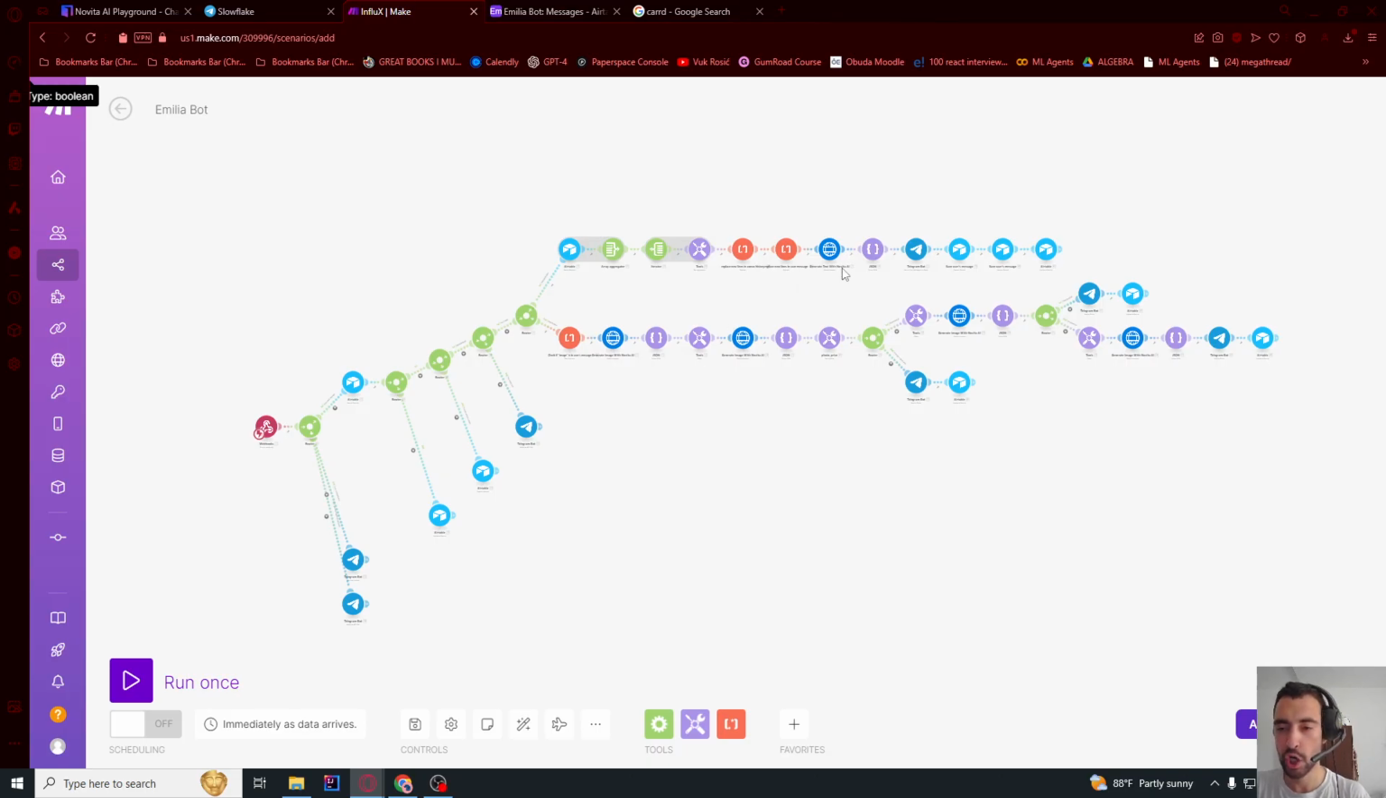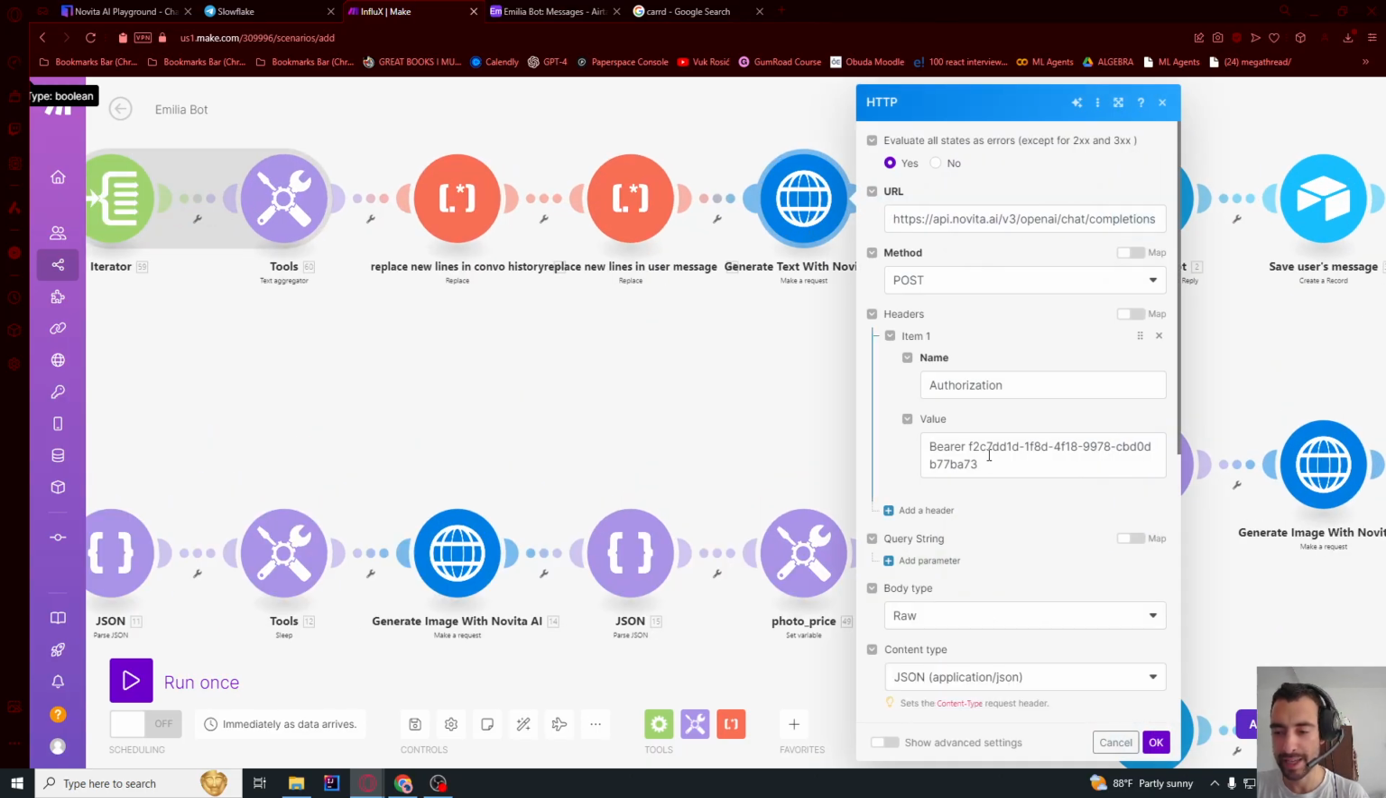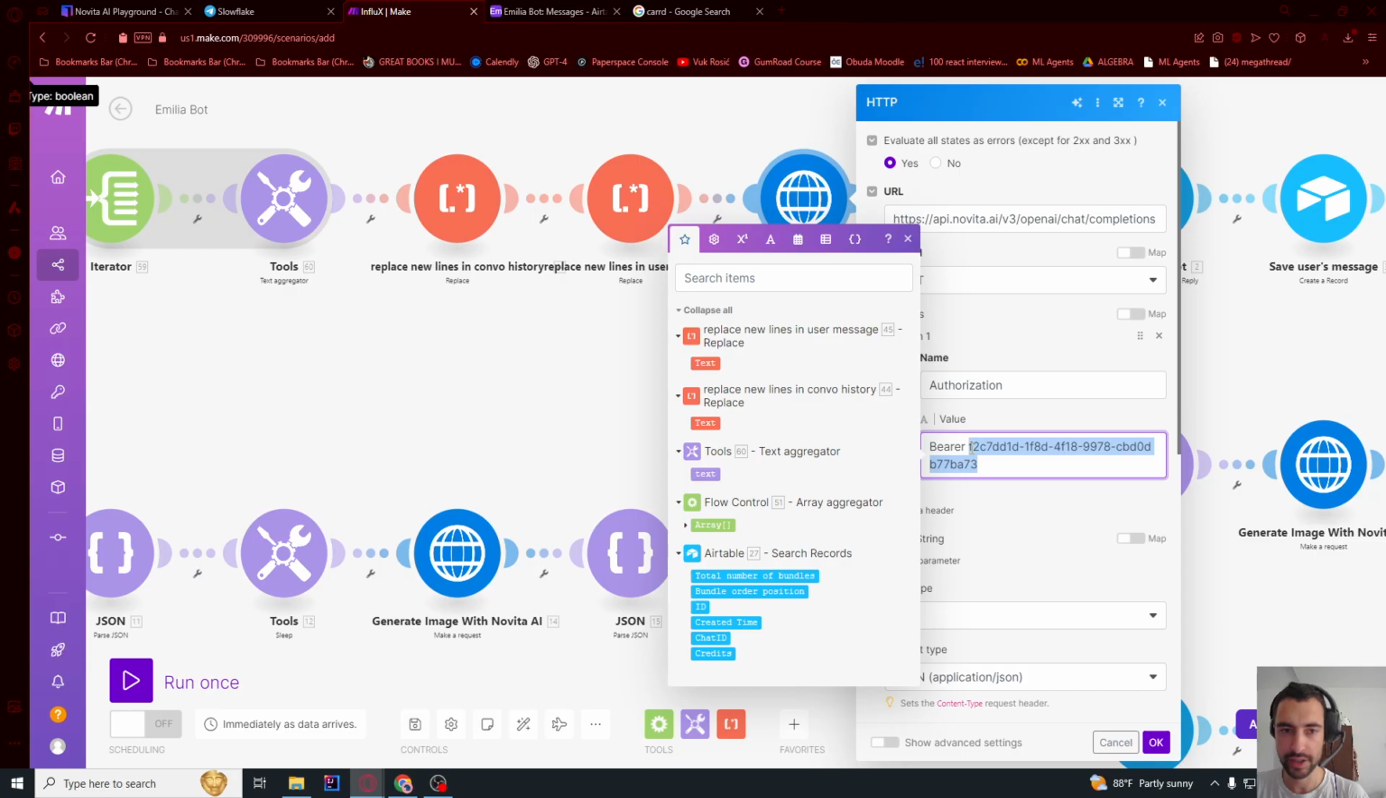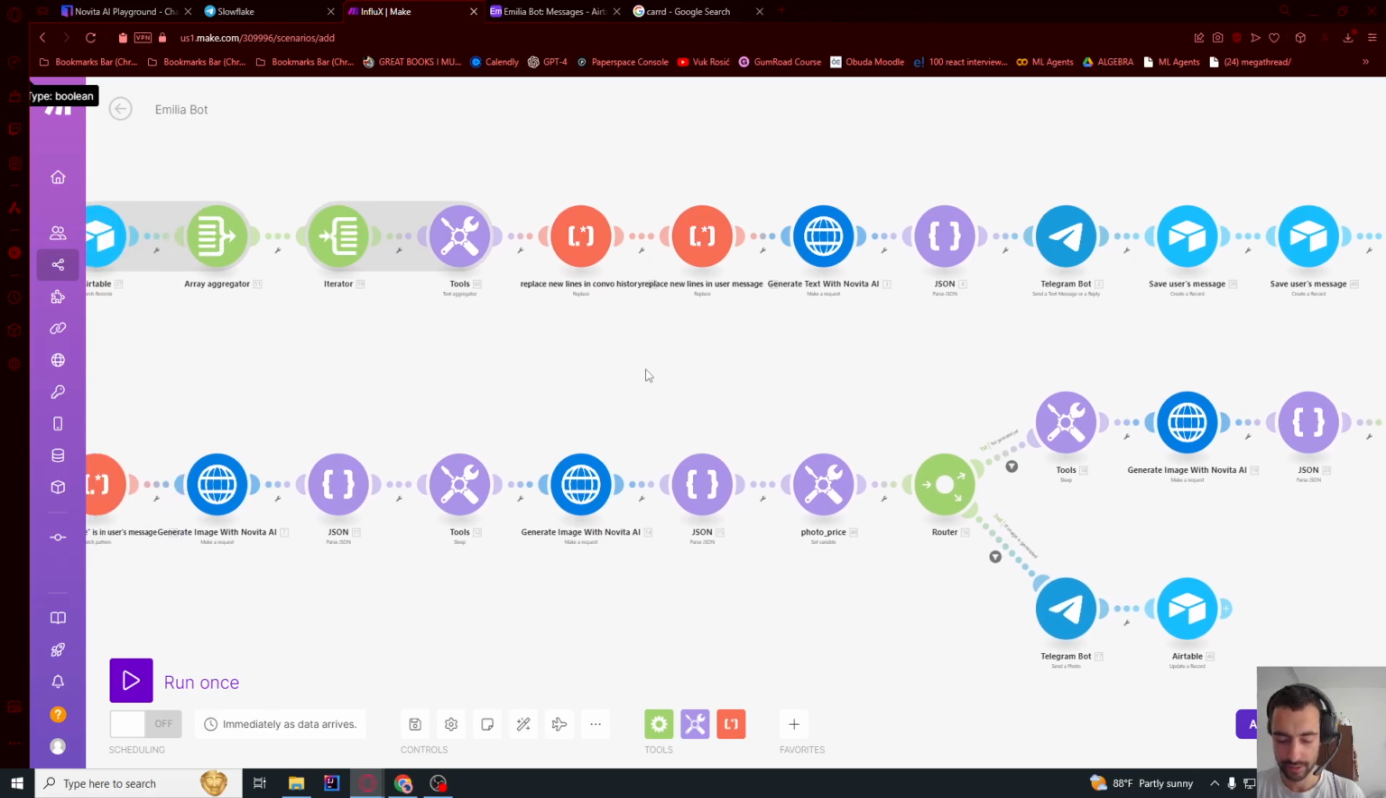You could probably go and create a new API key for each of the bots in the Novita, so if one API key has some problems, it doesn't compromise all of the bots.